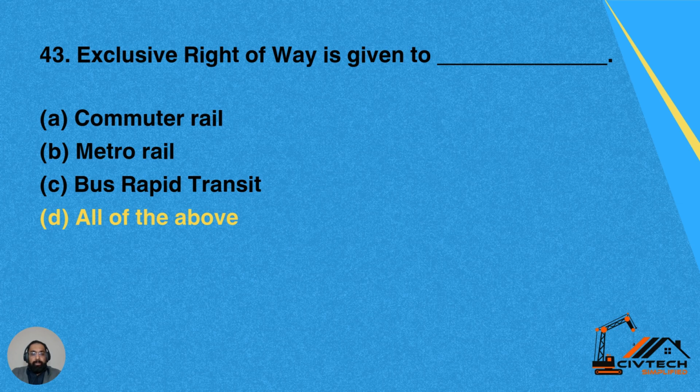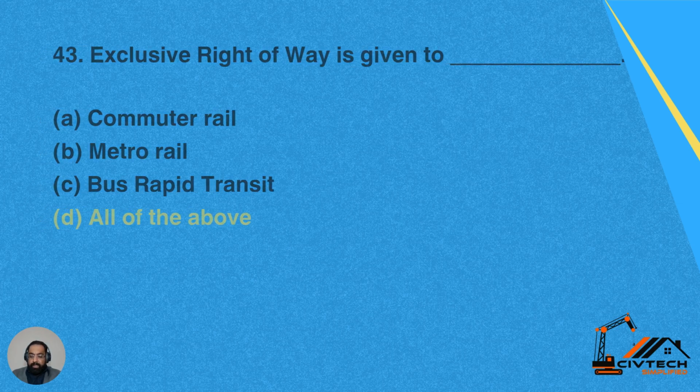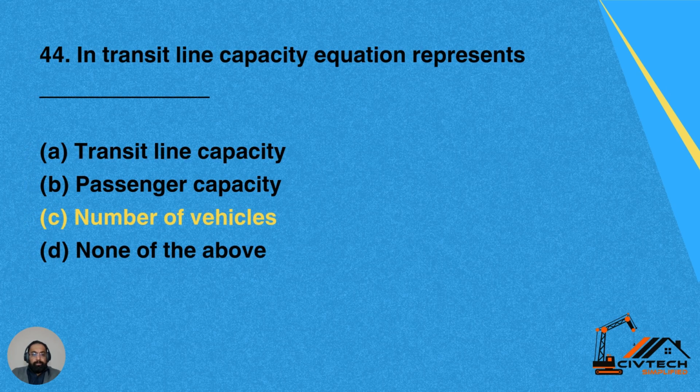43. Exclusive right of way is given to option A, commuter rail. Option B, metro rail. Option C, bus rapid transit. And option D, all of the above. So yes, exclusive right of way is planned for all these modes of transportation, for commuter rail, for metro rail, for bus rapid transit.